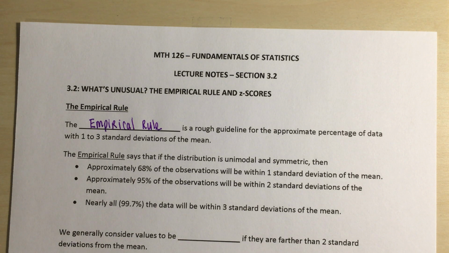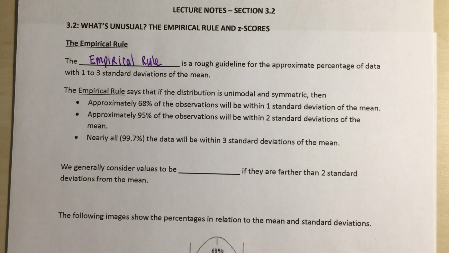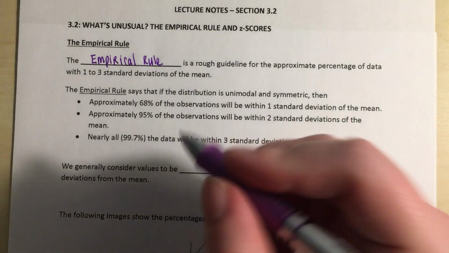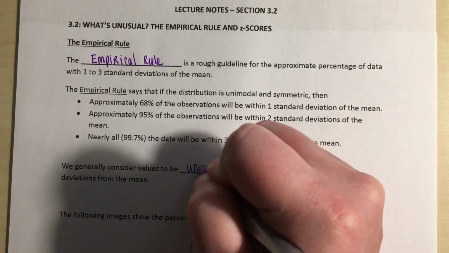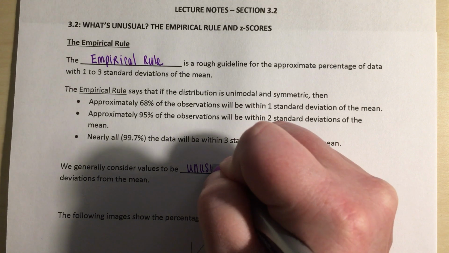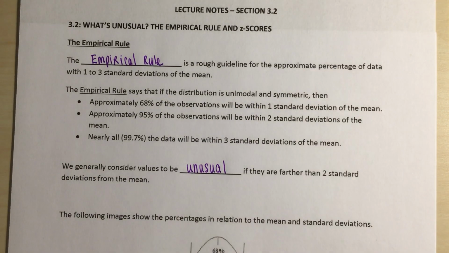And we're just going to expand on what we did in the last section a little bit more. We generally consider values to be unusual. This is the other thing that we said we're going to talk about as we're going through our empirical rule and our z-score. We generally consider values to be unusual if they are further than 2 standard deviations from the mean.